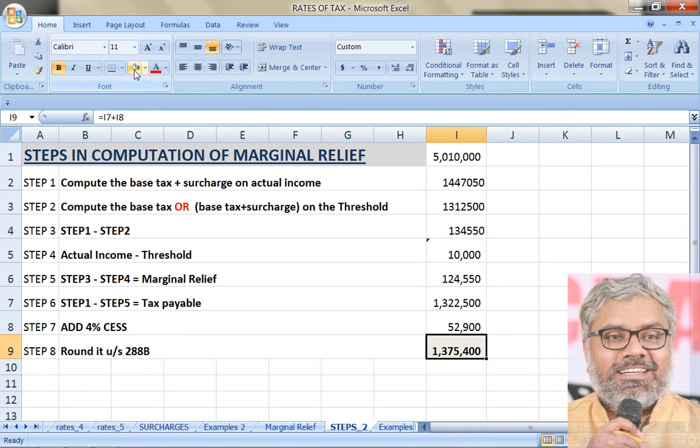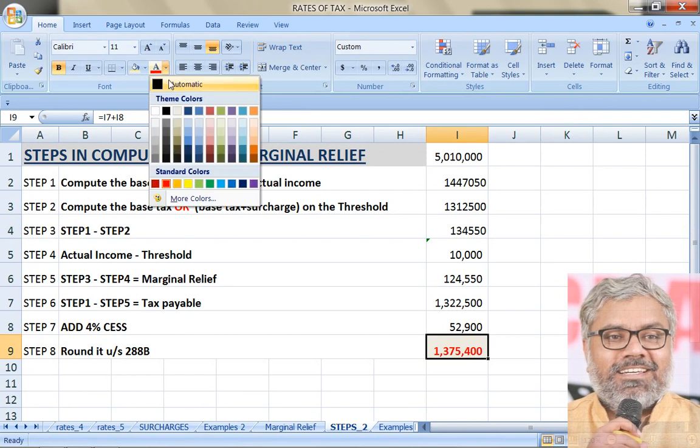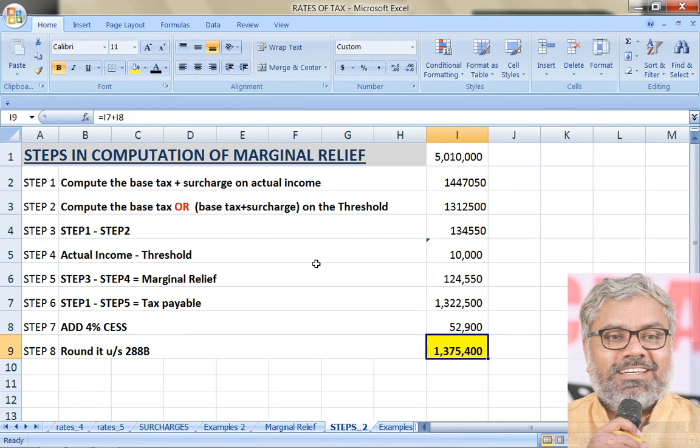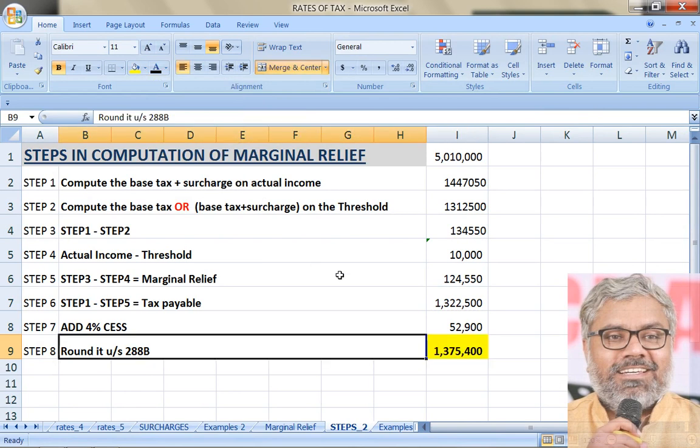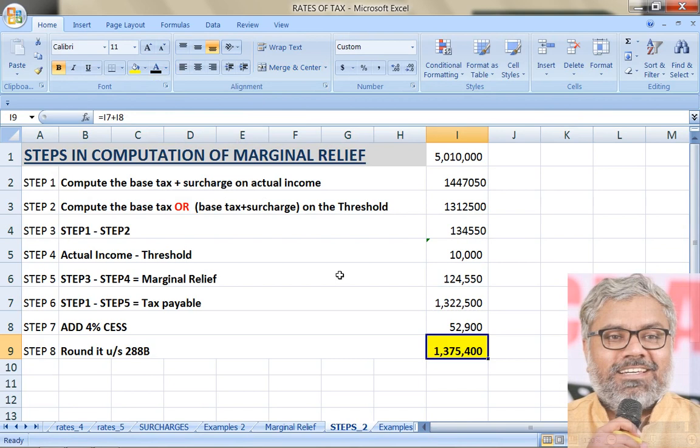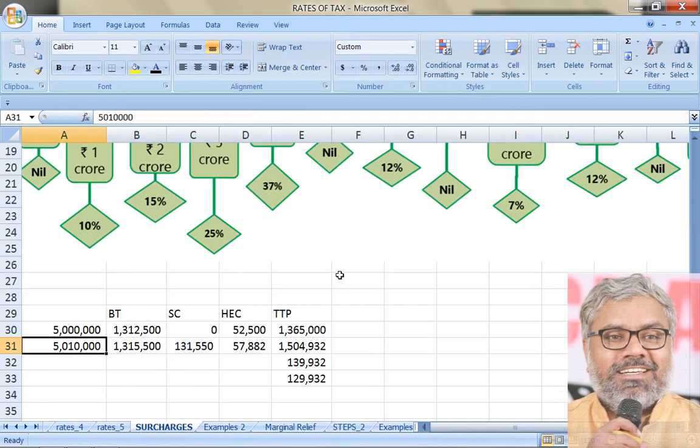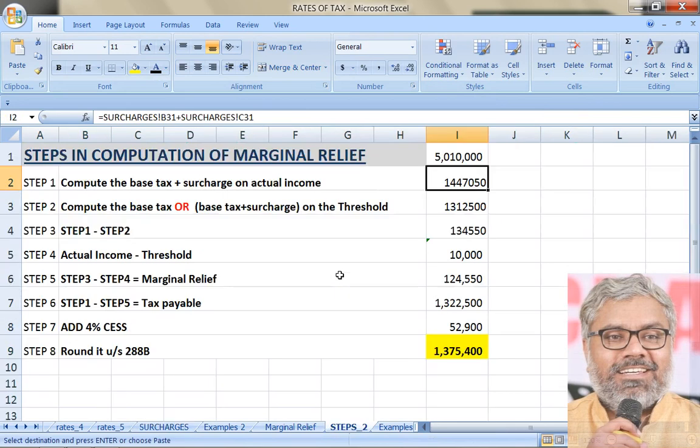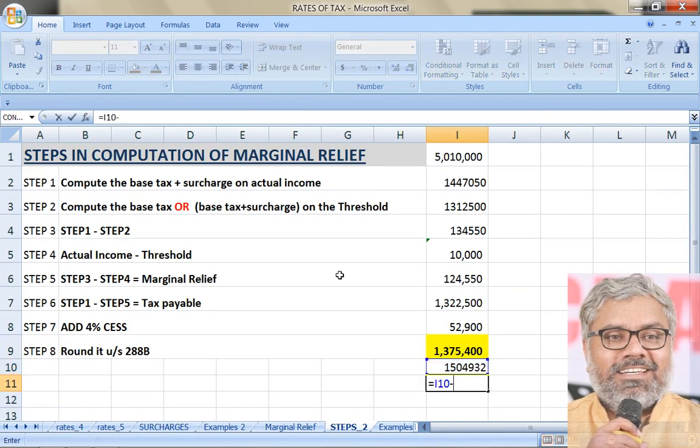13 lakhs 75,400. If you see that, 13 lakhs 75,400 is the tax payable. It is already rounded, so nothing to round. But earlier what we calculated, of course, only the total tax as we calculated, including the cess, for this guy, was 15 lakhs 4,932.